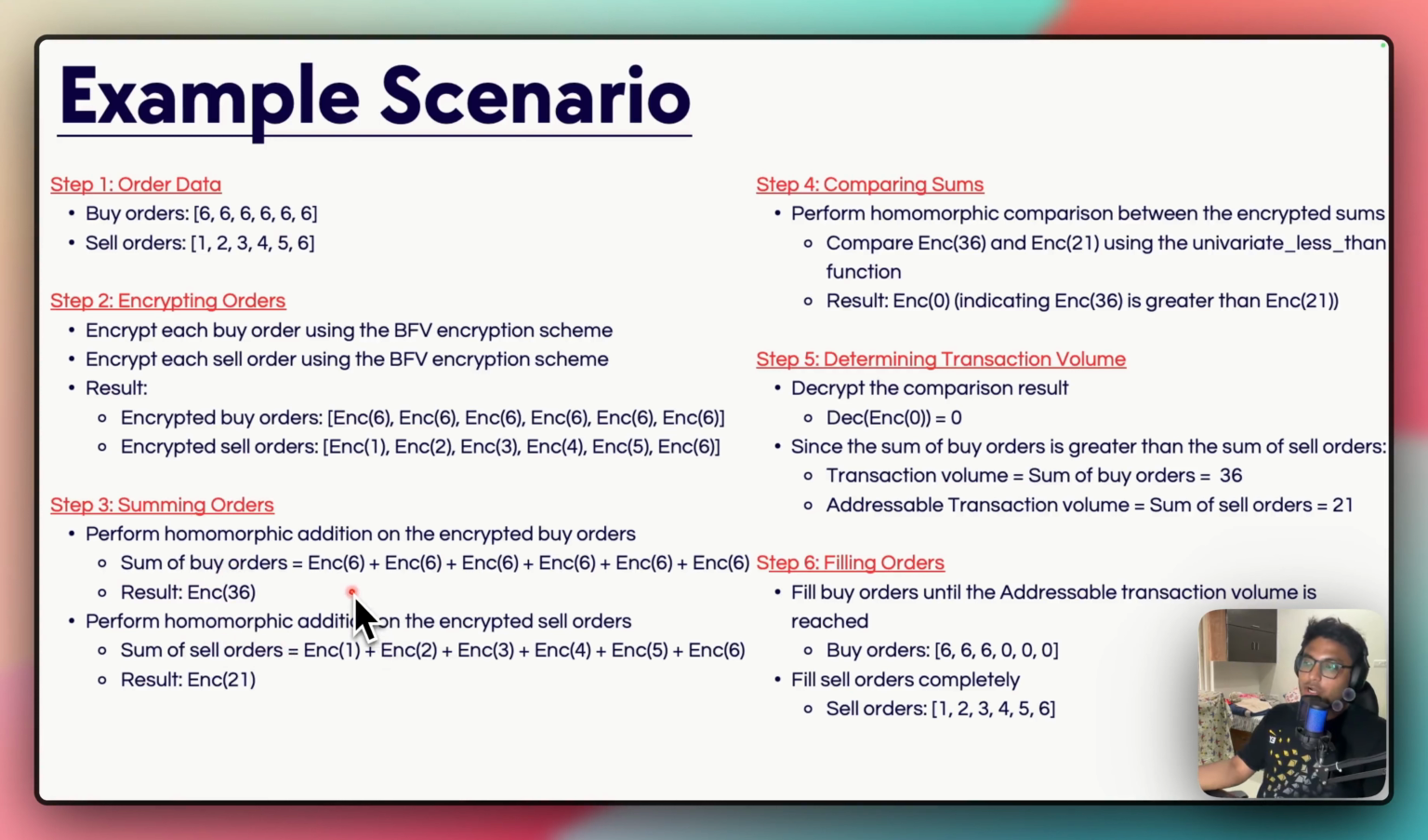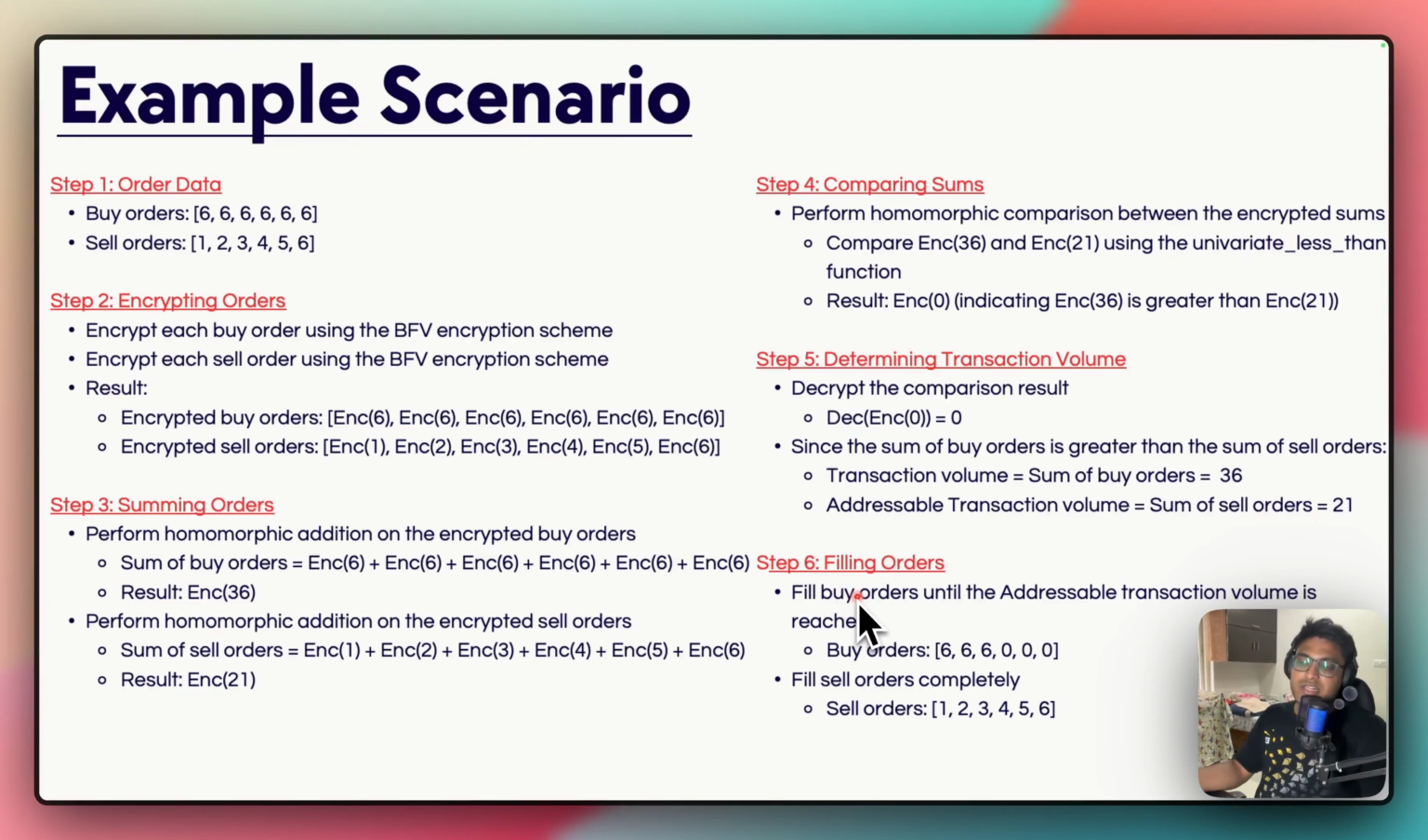This addition is called homomorphic because we are adding values which are encrypted, that is, these are ciphertexts, right? And we'll see them in the CLI also, like how the ciphertext shows. Then we are comparing them, and let me remind again, all the computation that is happening is over ciphertext, not plain text. Then we determine the transaction volume, in our case 36, and the addressable transaction volume which can be filled is 21, that is the lower value.